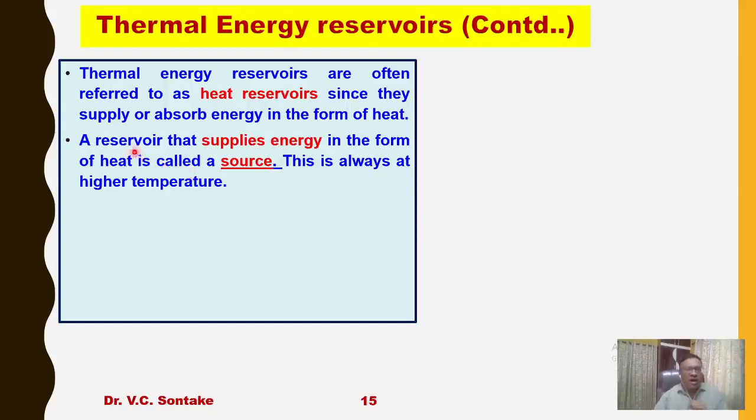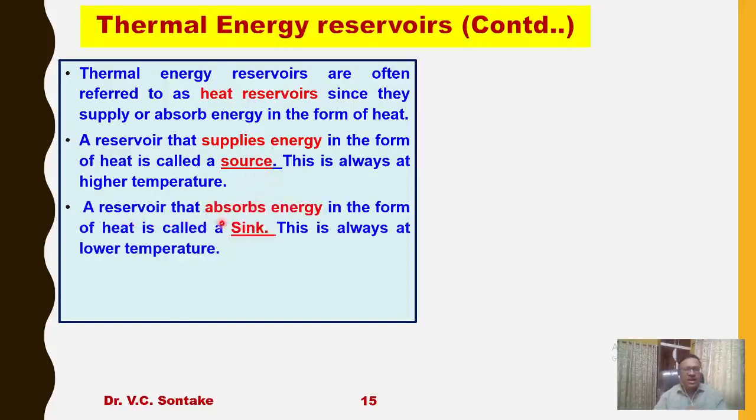Now, a heat reservoir or thermal energy reservoir that supplies energy in the form of heat is called a source. This is always at higher temperature. So there is a thermal energy reservoir at very high temperature, and it is able to give some heat to the surroundings or to another system. Such a thermal energy reservoir is called a source. If a thermal energy reservoir is able to supply heat, it will be called a source, and it will be at higher temperature.